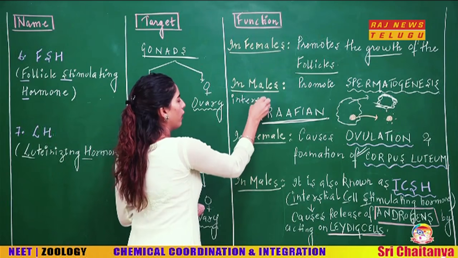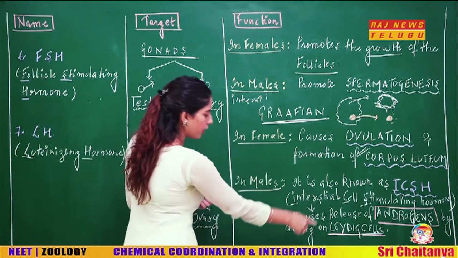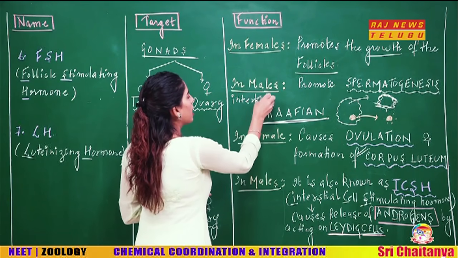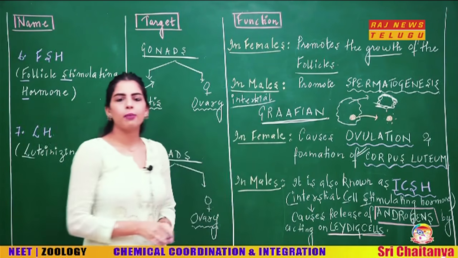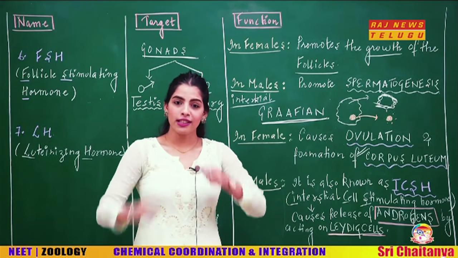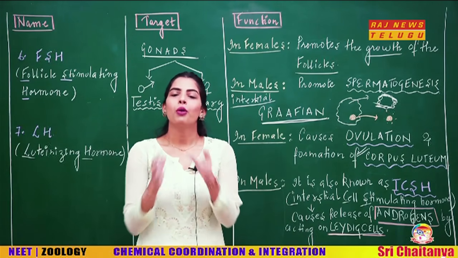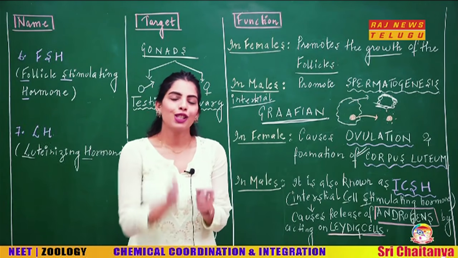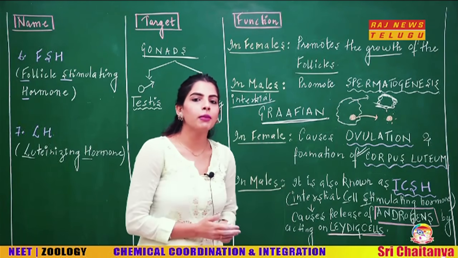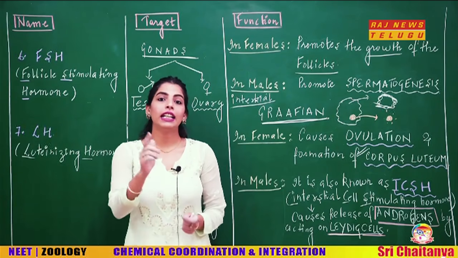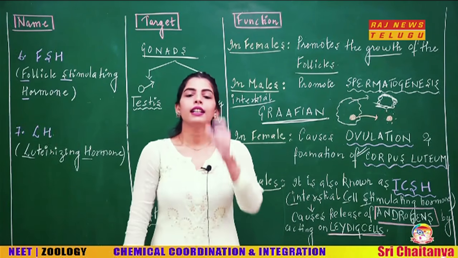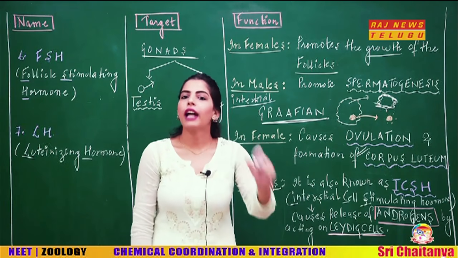The other name of the Leydig cells is also called as interstitial cells, and when it is going to act upon the interstitial cells, what is happening? It is going to cause the release of the male hormone, which is androgen, right? So LH, also called as interstitial cell stimulating hormone in males, and it is going to act upon the interstitial cells or the Leydig cells, and it is going to cause the release of the testosterone or androgen.